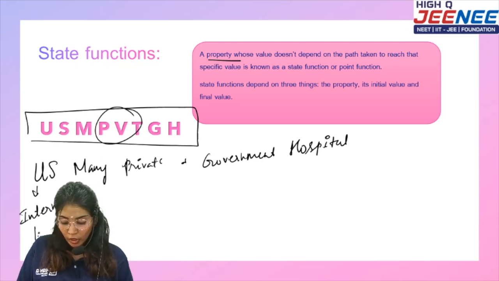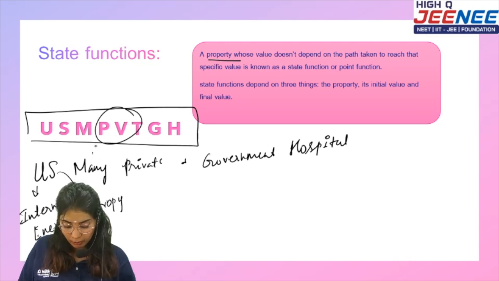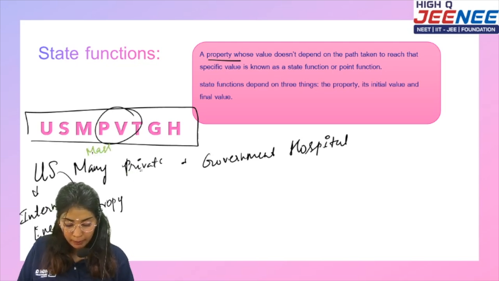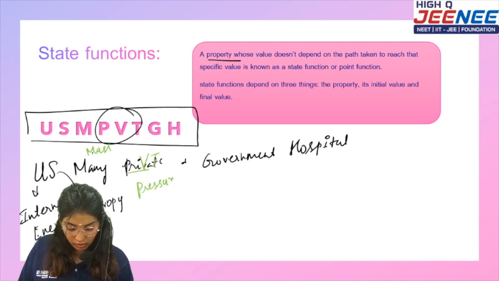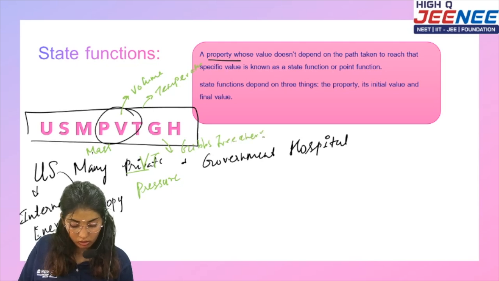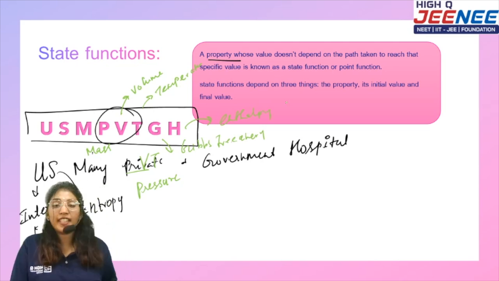U is the symbol for internal energy and S is for entropy, M for mass, P for pressure, V for volume, T for temperature, G will be Gibbs free energy, and H will be enthalpy. So these are the 8 state functions.